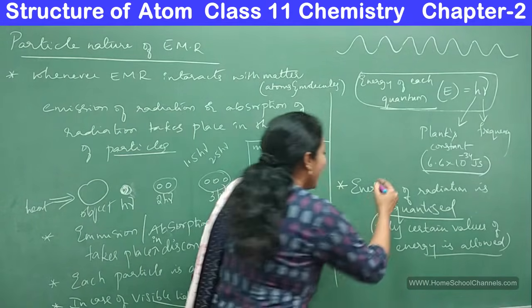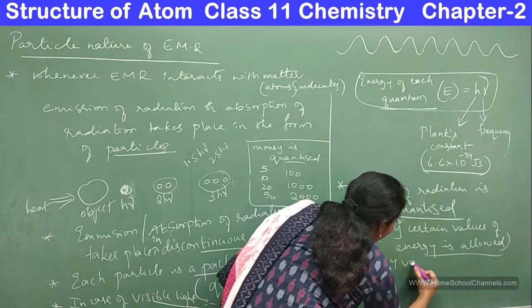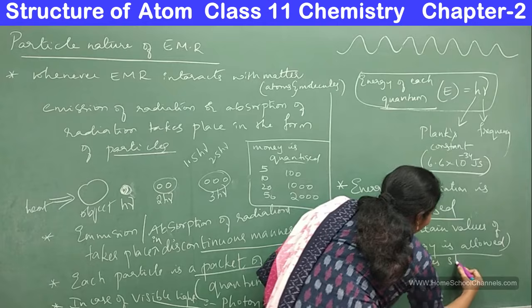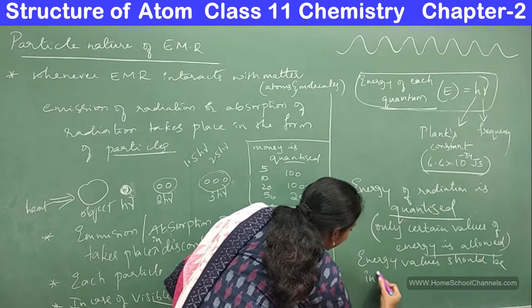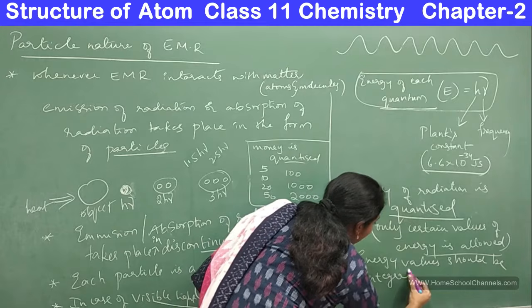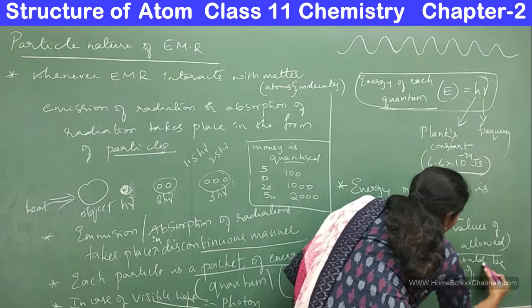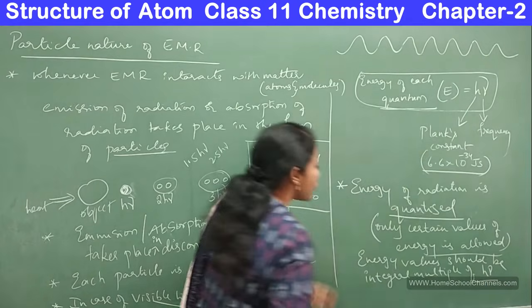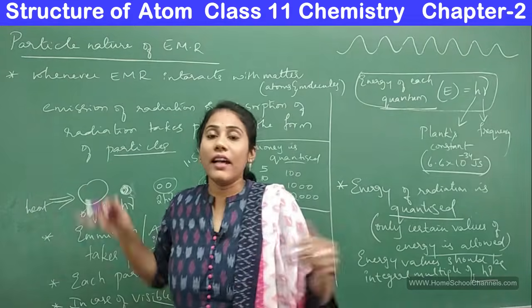So energy values should be integral multiples of h nu. Okay, so only these energies are emitted or absorbed.